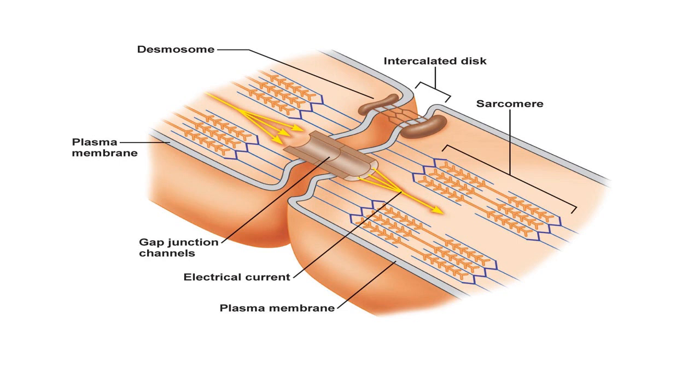This is a very good picture showing intercalated disc. Look at here, the anchoring desmosomes, the mechanical rivets that hold the cells tightly together, and the bridging gap junctions, this one, allowing rapid diffusion of ions and action potential.